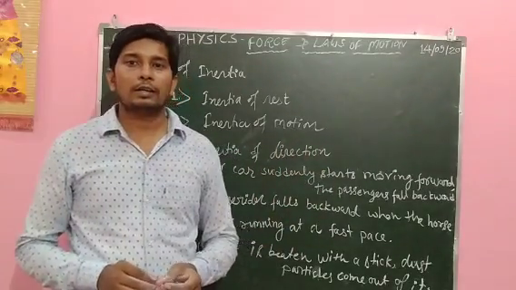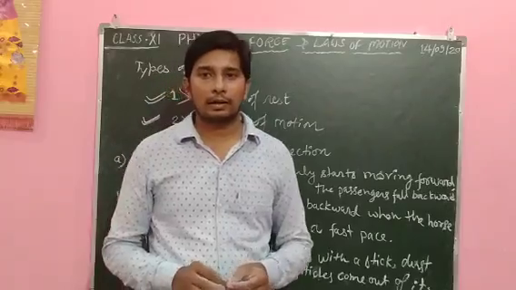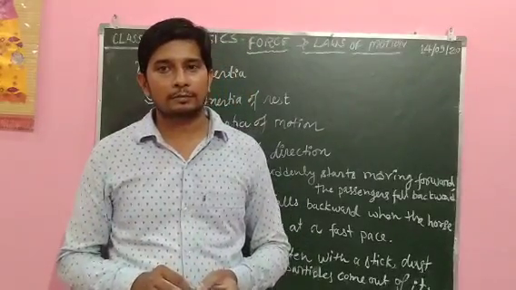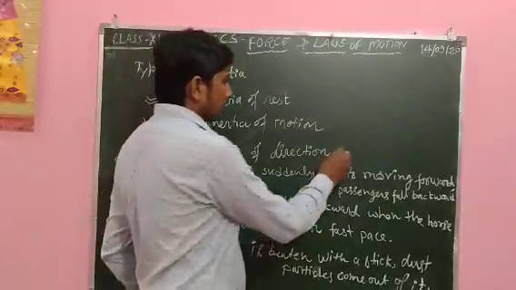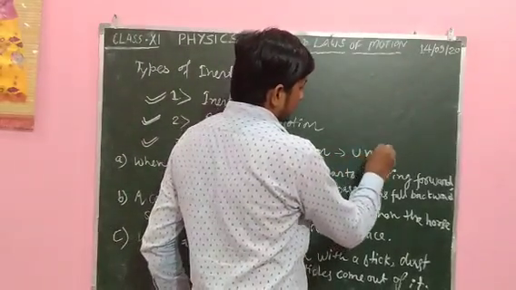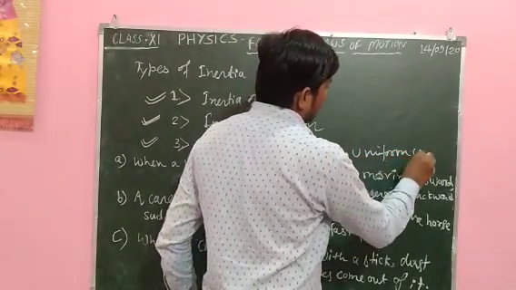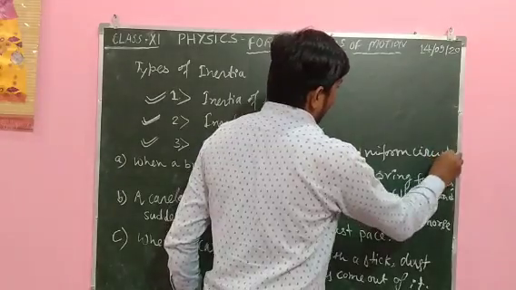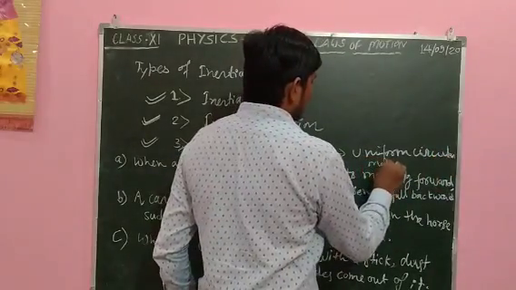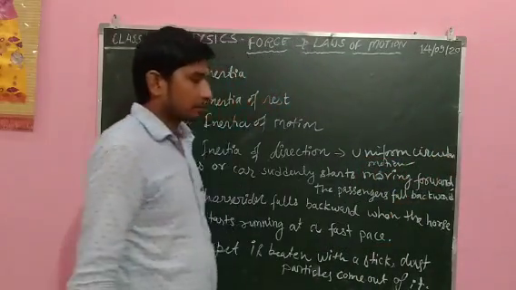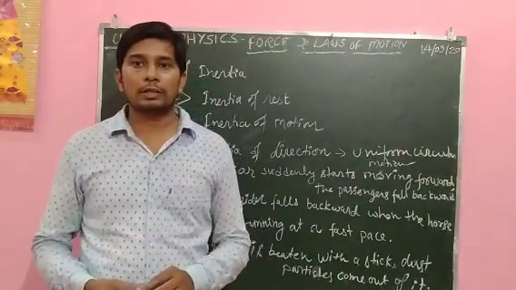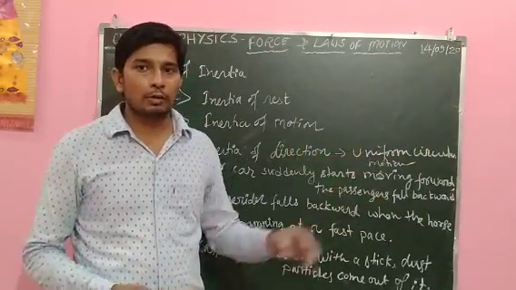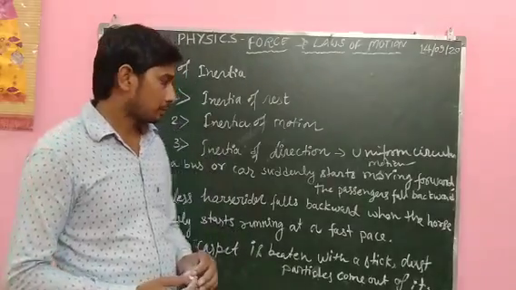Inertia of direction. If a body is moving and continuously changing direction, an example is uniform circular motion. When a body moves in a circular path with a uniform speed, that is known as uniform circular motion.